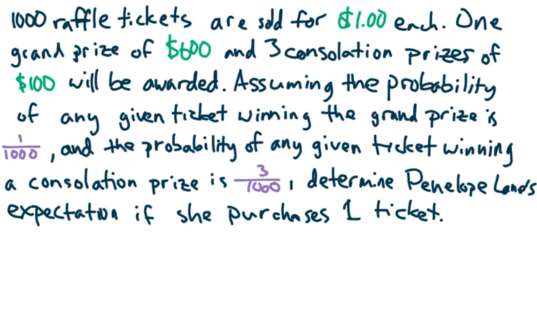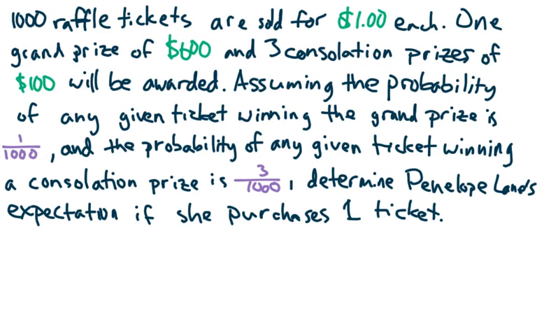Probably. Our next example, second to last, is a different set of raffle tickets. We have 1,000 raffle tickets and they're sold for $1 each. One grand prize has $600 winnings, and there are 3 consolation prizes of $100. It's not really these values, but we're going to do that to make it easier. Assuming the probability of any given ticket winning the grand prize is 1 out of 1,000, and the probability of any ticket winning a consolation prize is 3 out of 1,000, determine Penny Lane's expectation if she purchases 1 ticket.